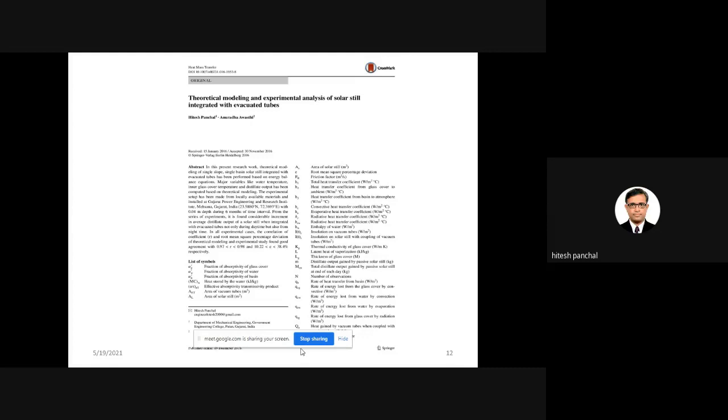And this paper has been published in the Heat and Mass Transfer journal. It is a Springer publication. It has an impact factor of around 2, and this paper had a very good citation count at that time. So whenever you are free, and if you want to work on a solar desalination system with evacuated tubes, you are requested to kindly see this paper, so you will understand very clearly the theoretical modeling.